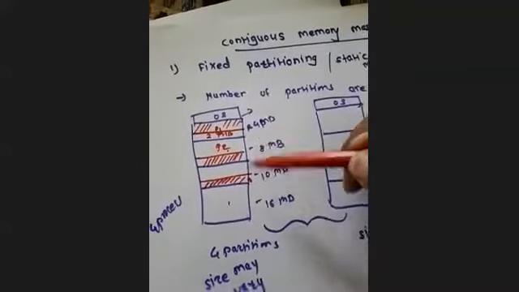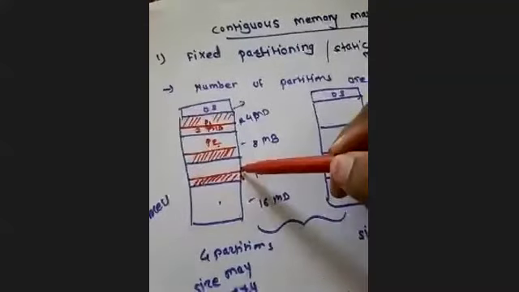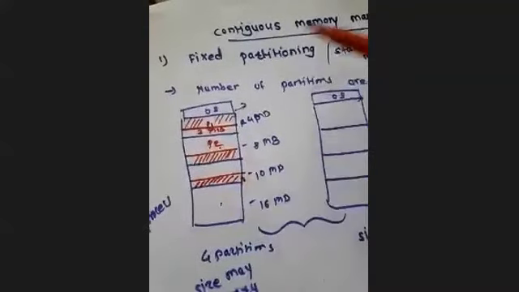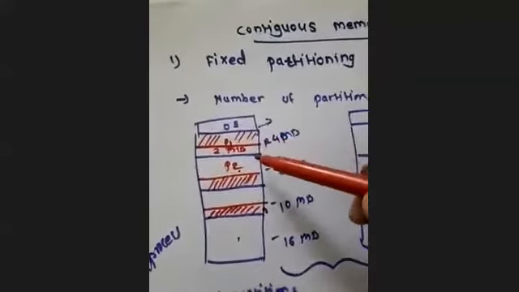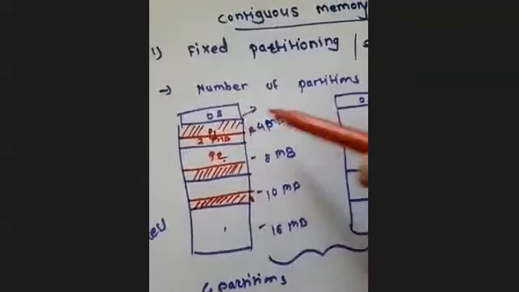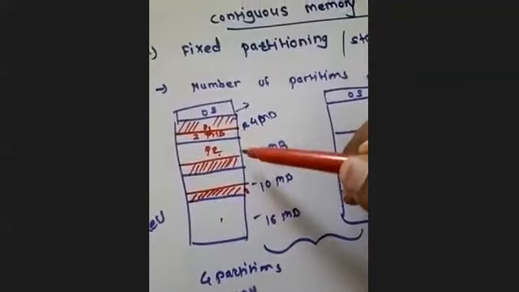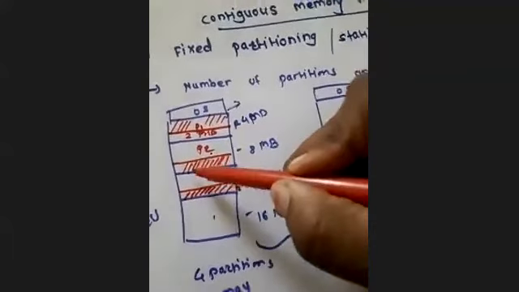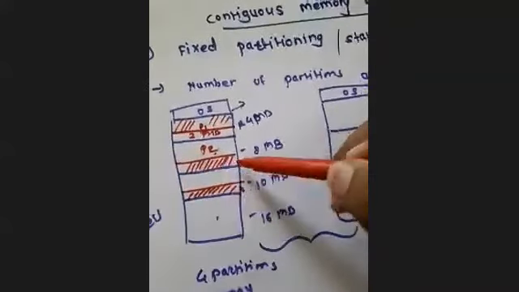Also, the degree of multi-programming is limited. We can proceed with only as many processes as there are partitions. Again, if the process size is less than the available partition, then the remaining space will be wasted.